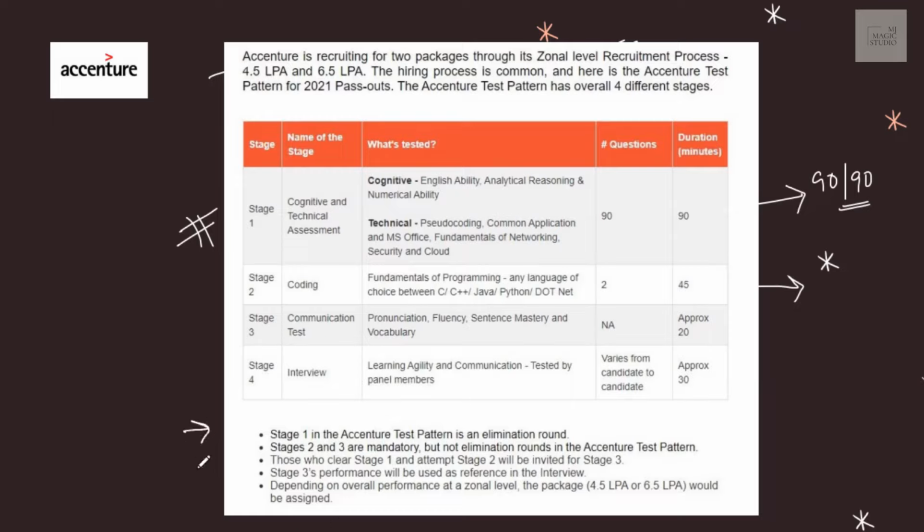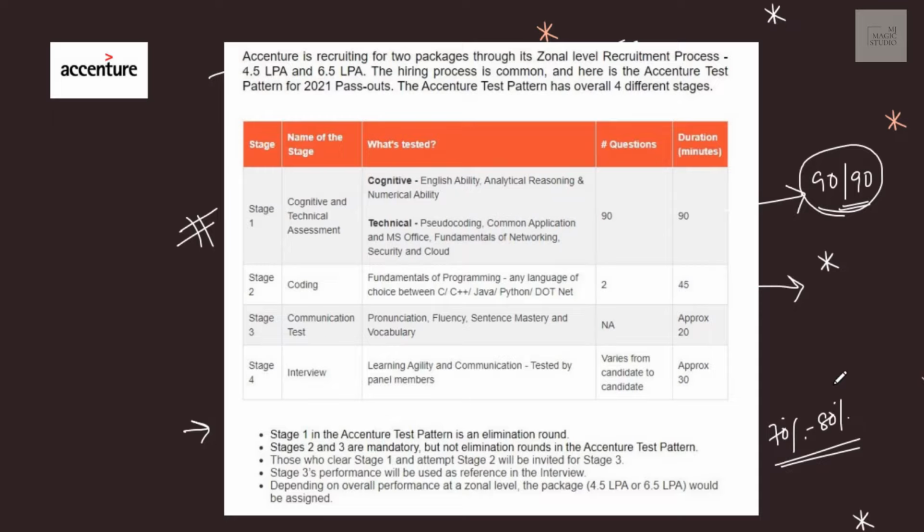Stage 1 in the Accenture test pattern is an elimination round. If you are not clearing stage 1, that is 90 questions in 90 minutes, you are eliminated. At least 70% to 80% clearance is needed. That means if you are marking at least 70 questions, or 60 to 65 questions correctly, there are chances that you would be moving up to stage 2.